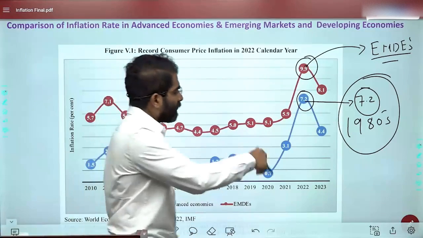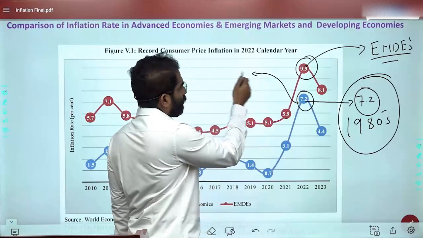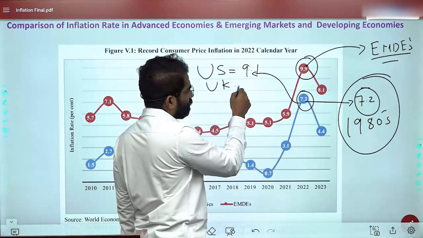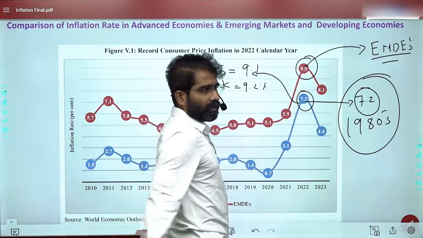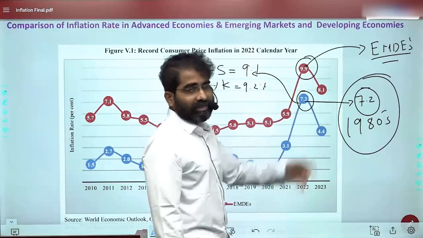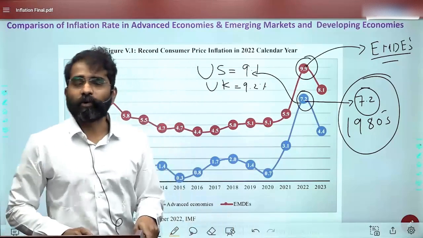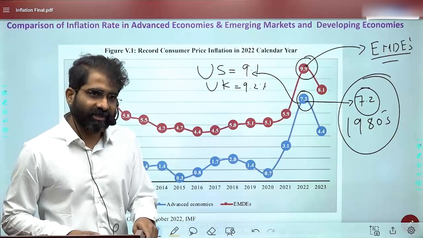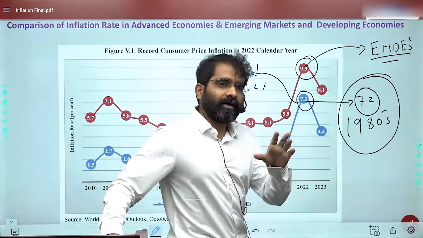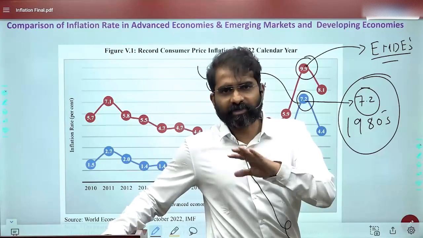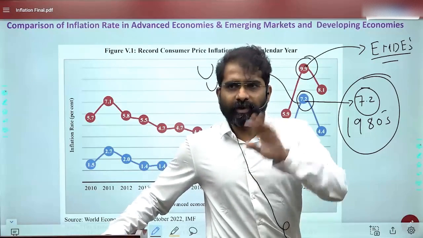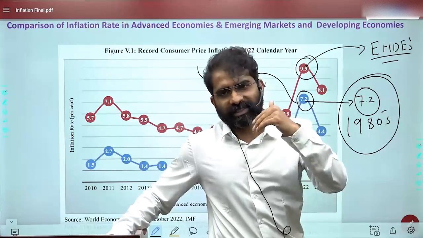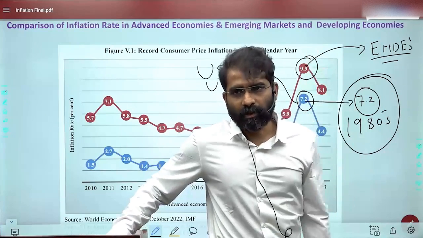Now here, one more understanding. If we observe, the US on average was growing at 9.1, the UK around 9.2%. These are inflation rates. I said India's inflation was quite tolerable. Remember, in yesterday's class I mentioned India's inflation rate of 7.8, for 2020 to 23. 2021 to 23 it has reduced, but if I say 7.8 on the upper side also, it was tolerable.